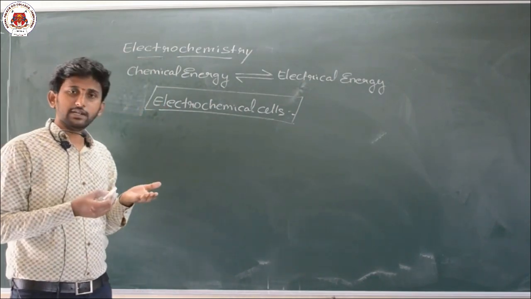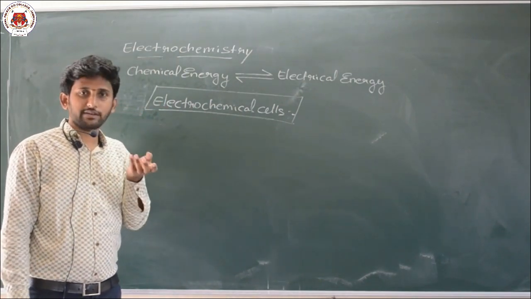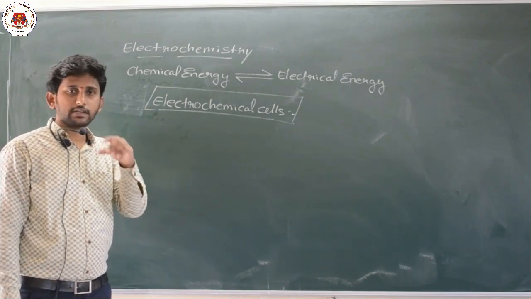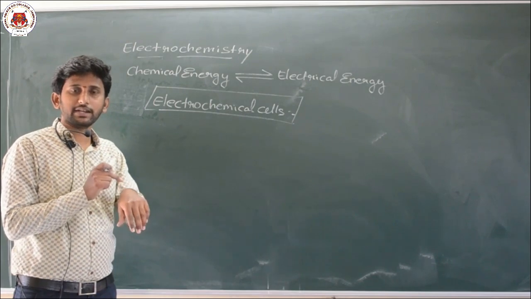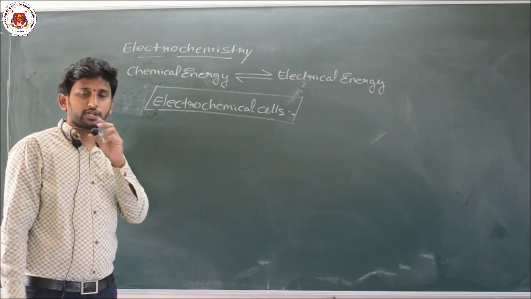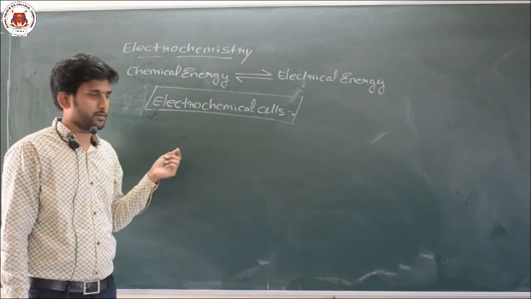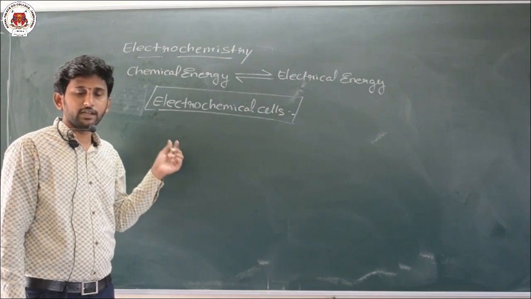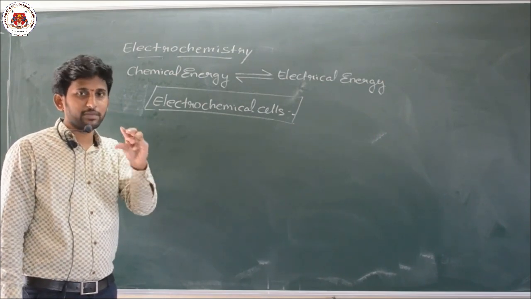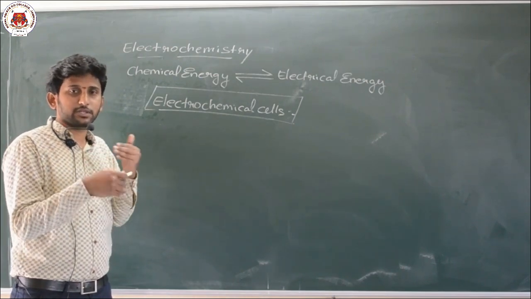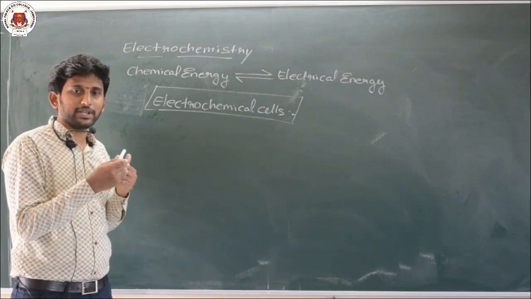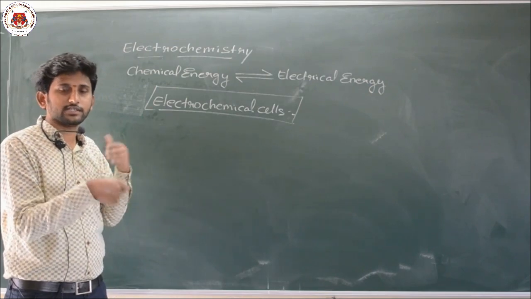Nothing but, you see, we are using batteries, either Nippo battery or Eveready battery, whatever, your button battery in the watch. Whatever the type of battery you are taking, what is happening inside the battery? The battery contains some chemicals, and once the reaction starts between the chemicals, potential is generated, electricity is generated.